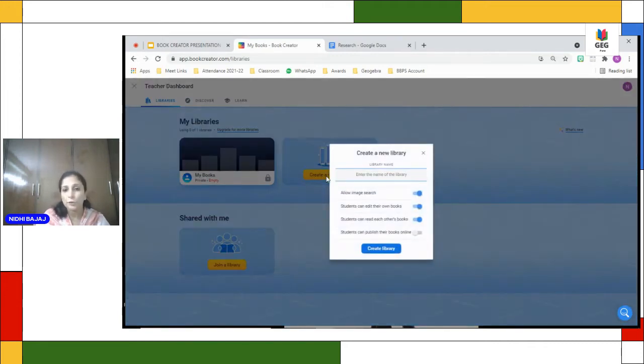When you click create a new library, it will ask you to name it. Naming it as Let's Explore.